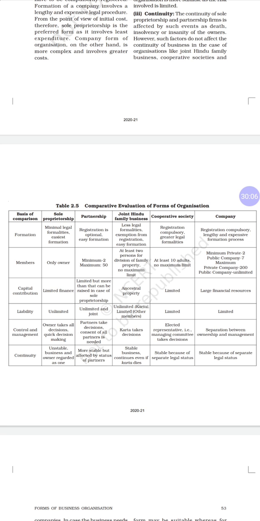Then your company is suitable because of its separate legal status. In your company, any shareholders can come and any shareholders can go. The board of directors are appointed for the company. So if anyone is not there also, the continuation of the business will be there.